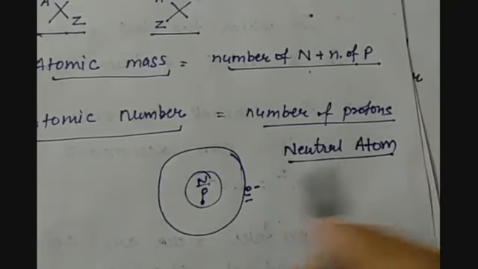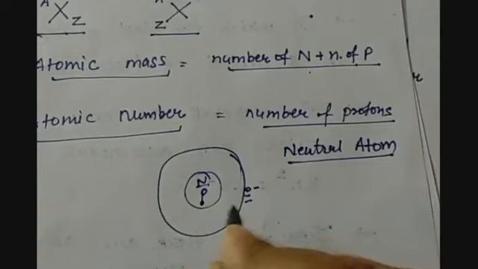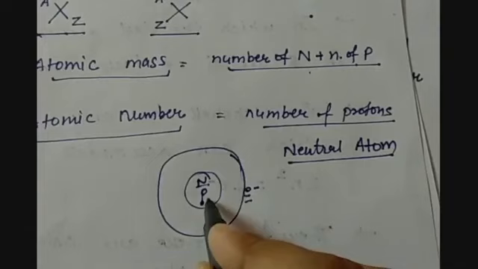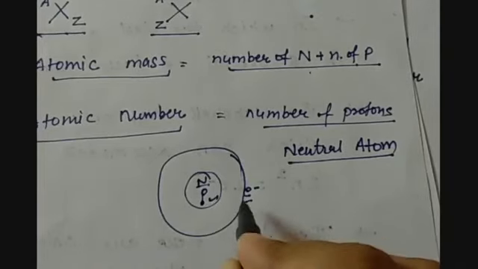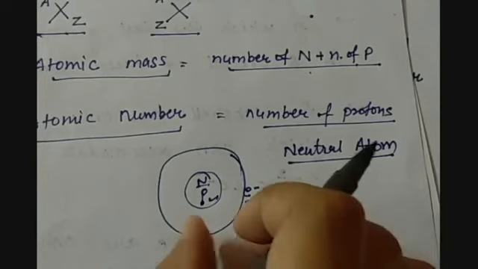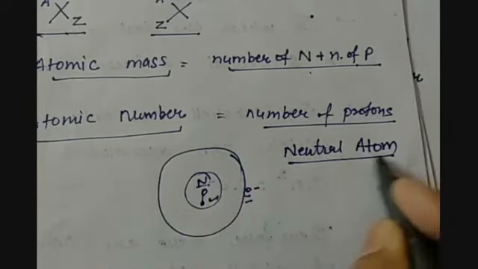An atom can be neutral only if the total charge is balanced. If I have a positive charge and the same number of electrons, then they can balance each other's effect, and only then can the atom be neutral.